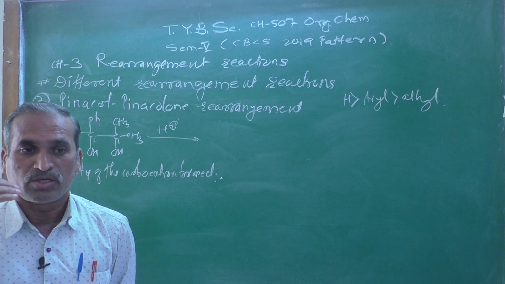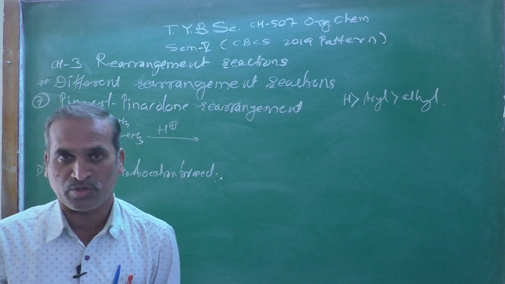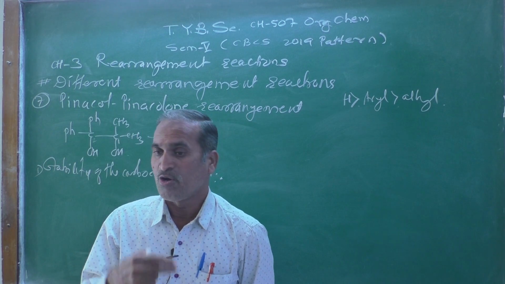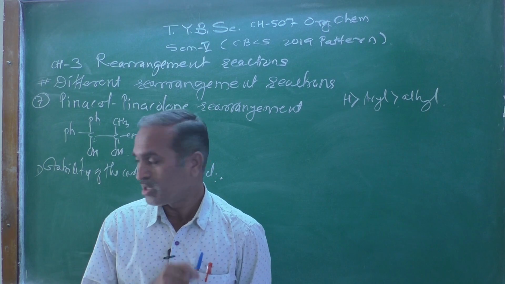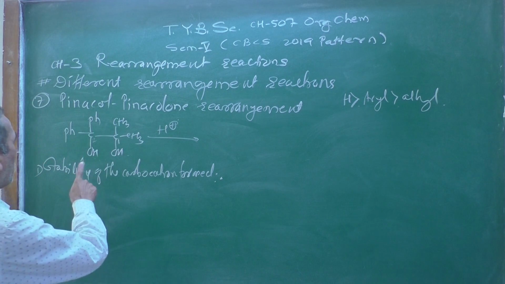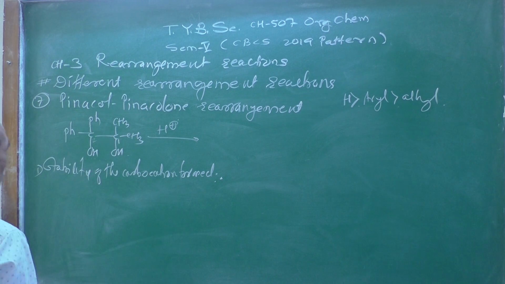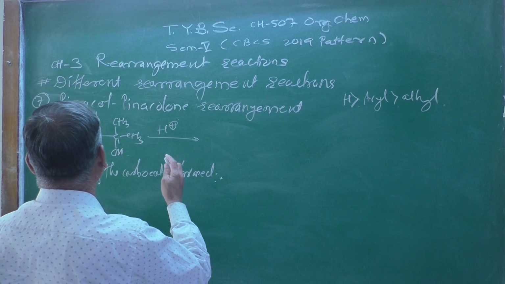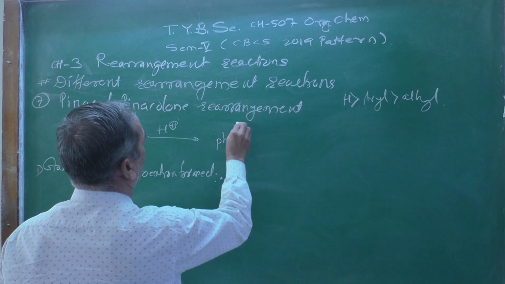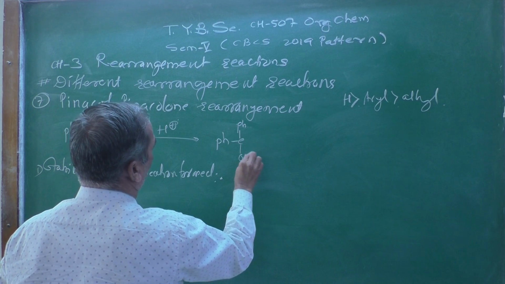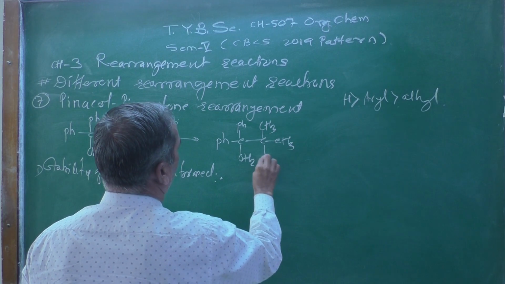After loss of a water molecule, there is formation of a carbocation, and that carbocation is further stabilized due to the resonance effect. That is why in this particular case the hydroxyl group attached to the phenyl-bearing carbon gets protonated. Therefore we get Ph, then another Ph, then C with OH2 plus, here a CH3 group, here a CH3 group, and OH.